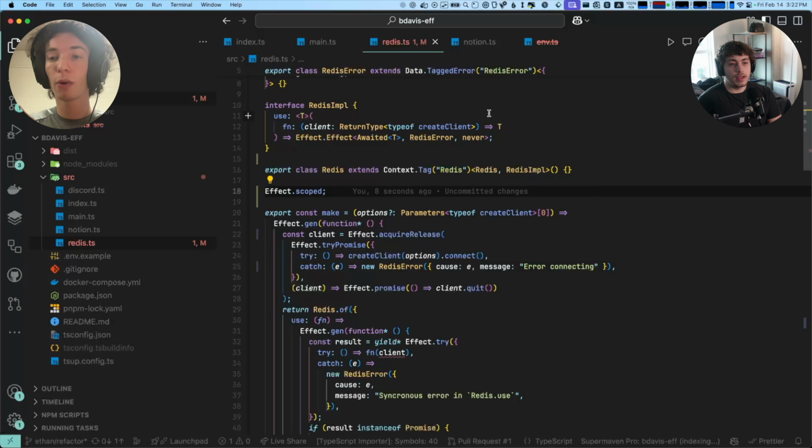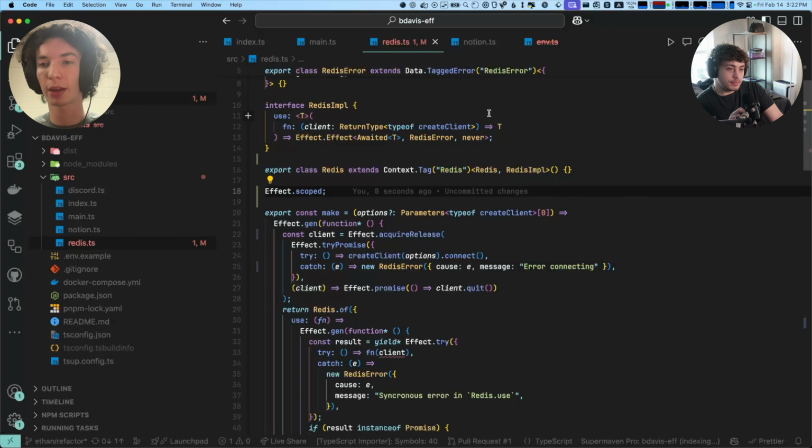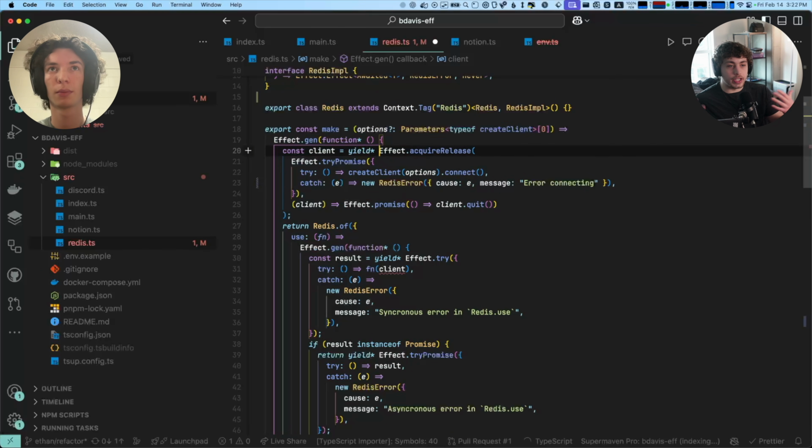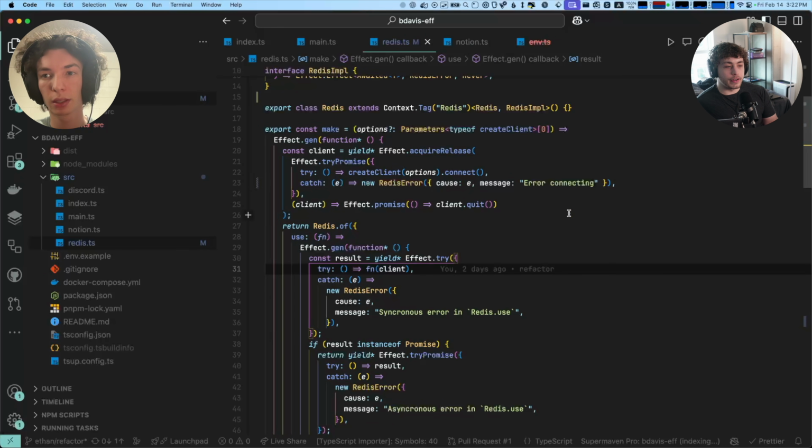When we apply effect.scoped, we say that after this effect ends, run all those destructors. That removes the scope because there are no destructors left, since we ran them. So basically, acquireRelease is like a deferred function in Golang or something like that, which will just run when this is done being used.